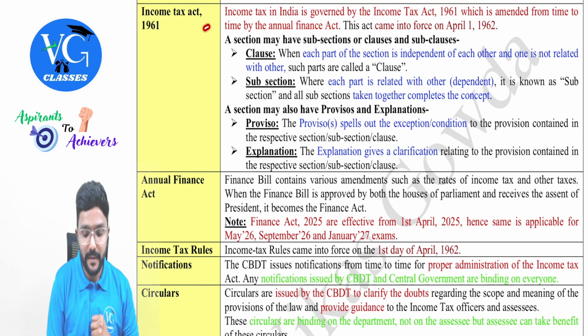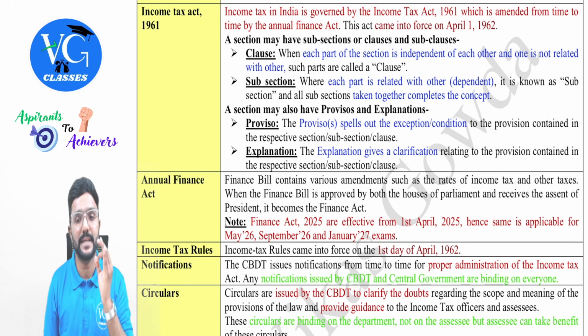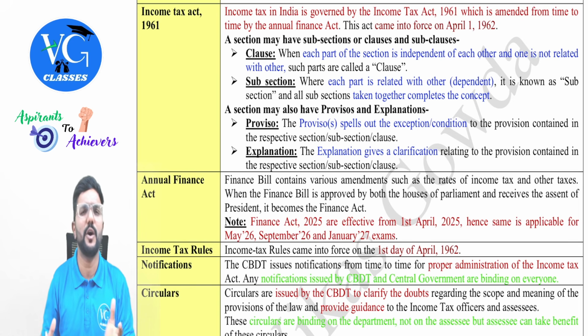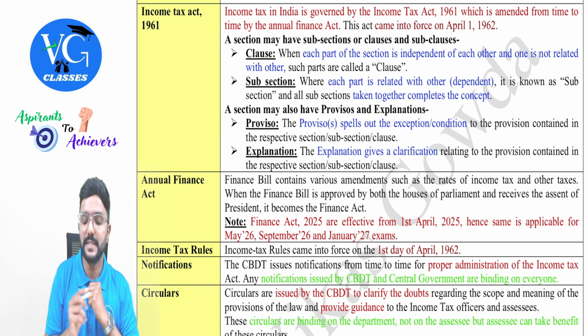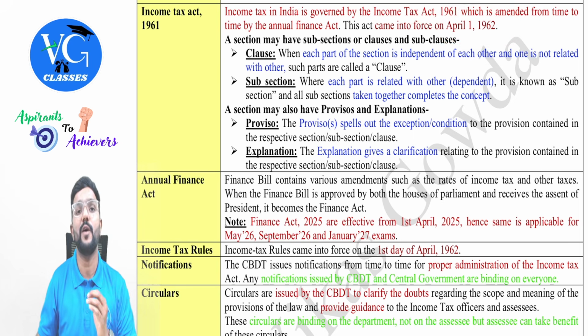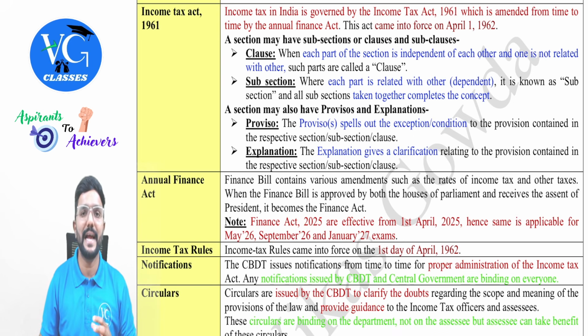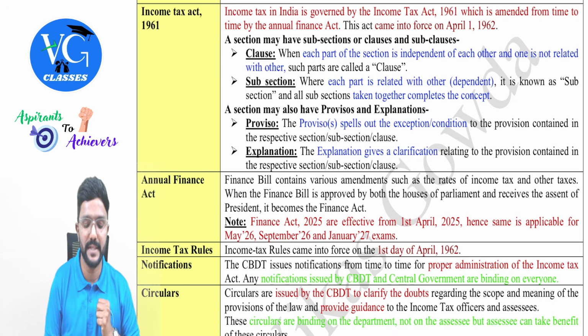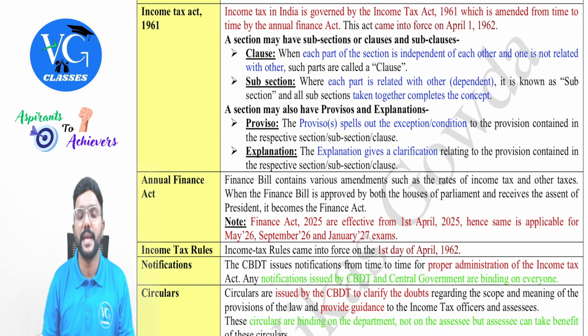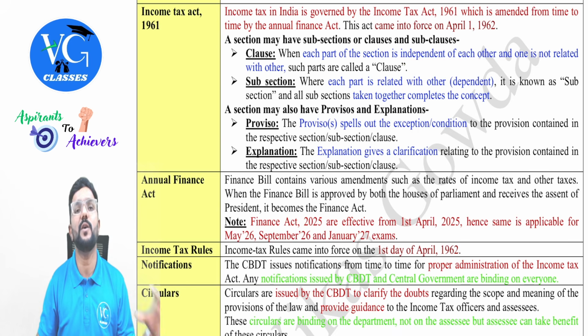Okay. Income tax in India is governed by the Income Tax Act 1961, which is amended from time to time through the Annual Finance Act, or we also call it the budget. This act came into force in India from what date? April 1st, 1962. And this act has various sections, subsections, clauses, explanations, provisos. Sir, what are those? We will understand in simple terms, guys. Now, first, clause. When each part of the section is independent of each other and one is not related with the other, we call it a clause.